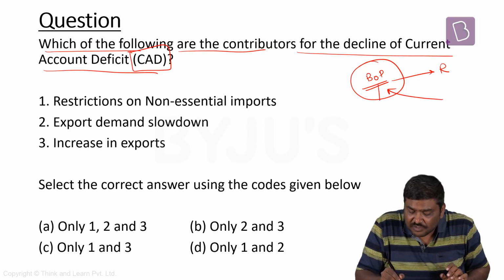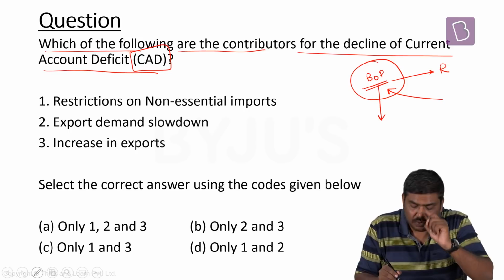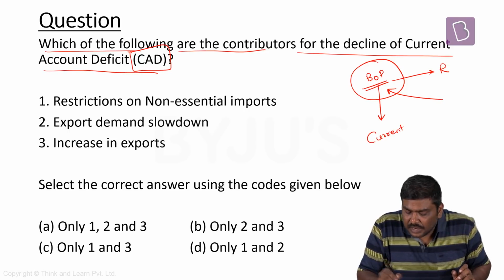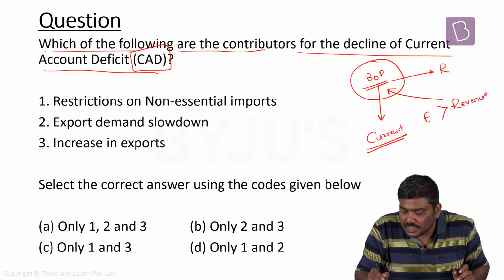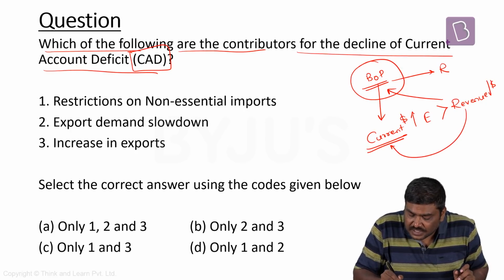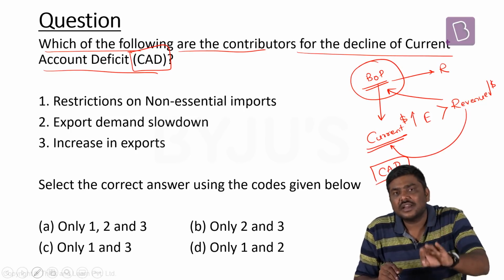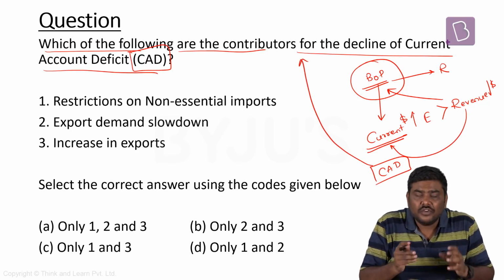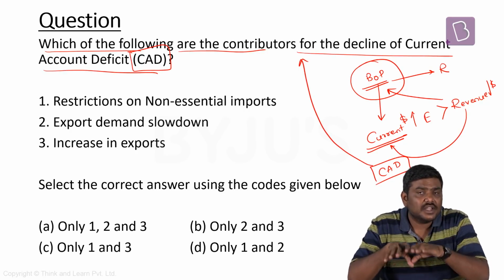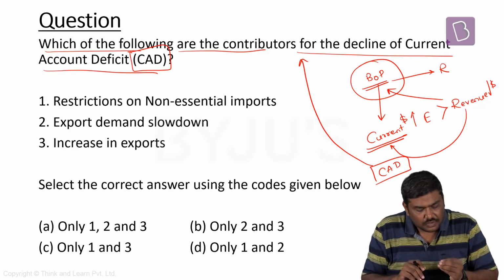In case of the balance of payments, one of the very important accounts is a current account. And in case of the current account, if the expenditure side is higher than the revenue side, or in simple terms, if the outflow of dollars is higher than inflow of dollars, this particular situation is called as current account deficit. And India has a current account deficit. So question is, which of the following will have an impact in reducing the current account deficit? Let's solve the question here.